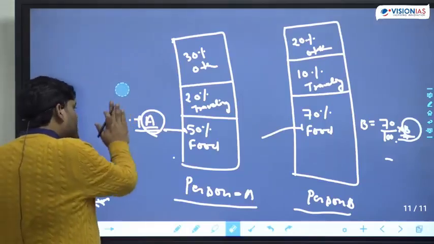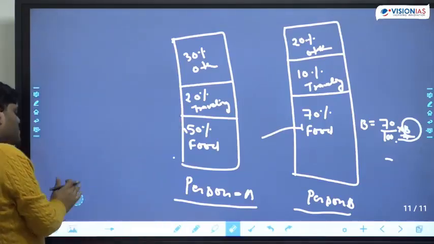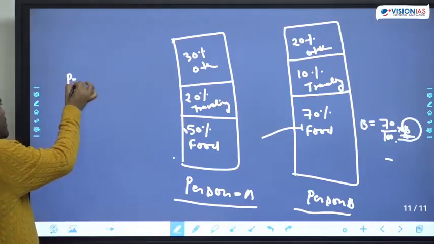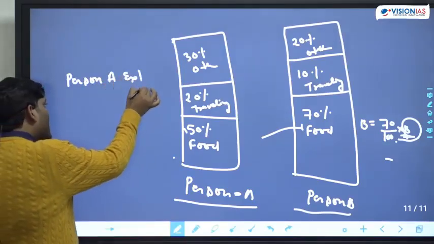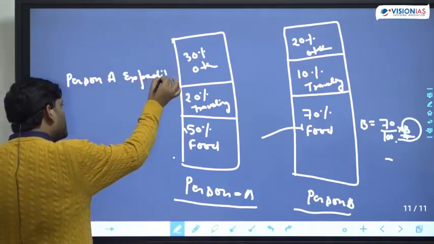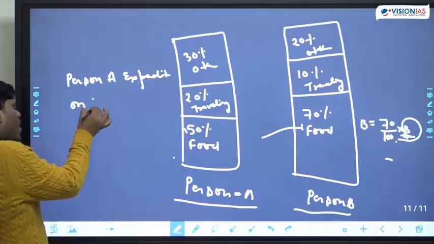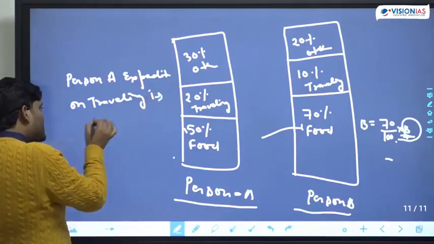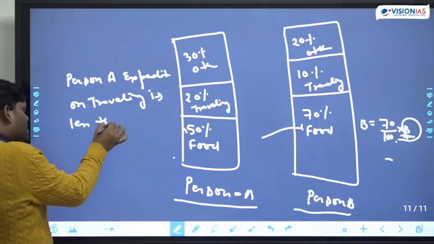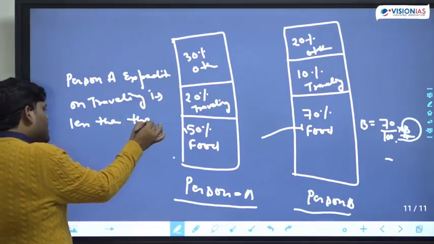Now, the second part, second statement. Person A's expenditure on traveling is less than others.